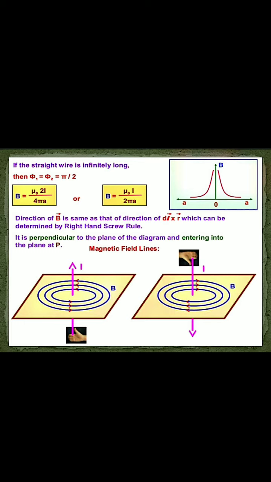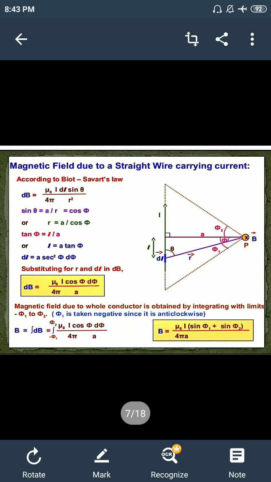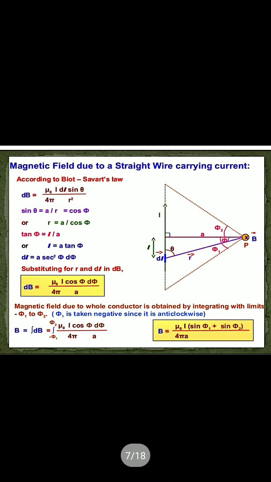Another assumption we can take is that the conductor is infinitely long but the point P lies near any one end, either the upper end or the lower end, not both ends. So one of the angles, either phi 1 or phi 2, will be 90 degrees and the other will be 0 degrees.